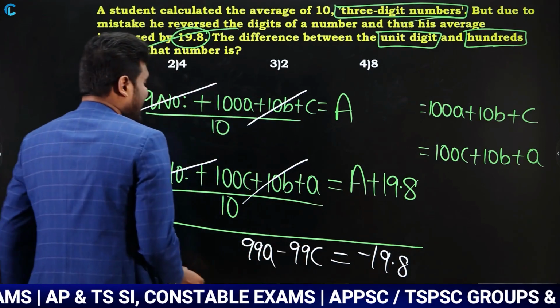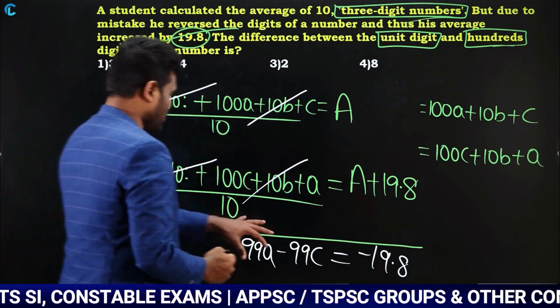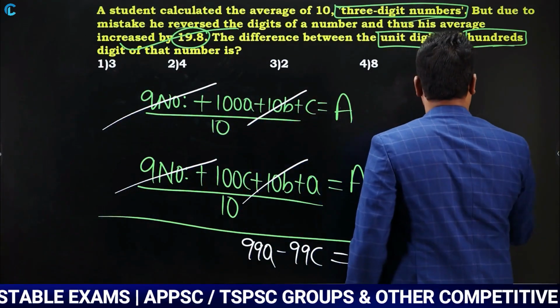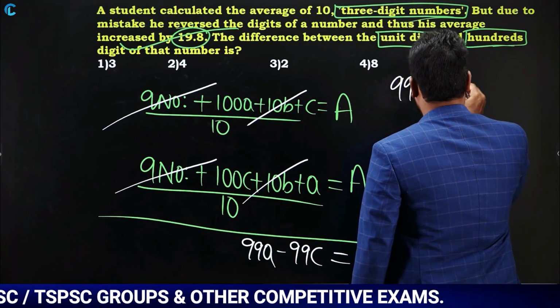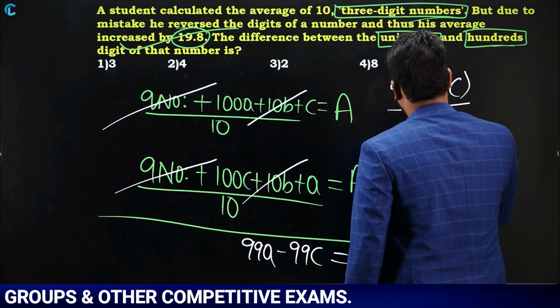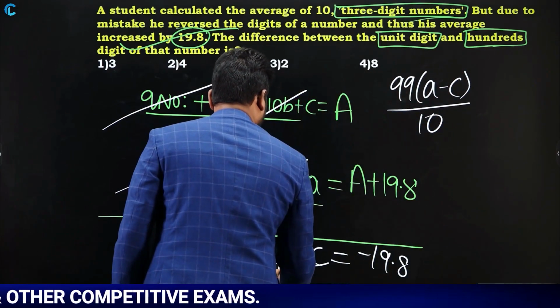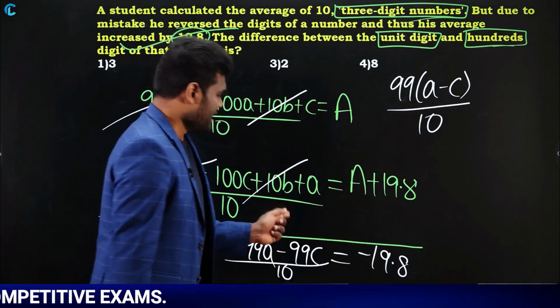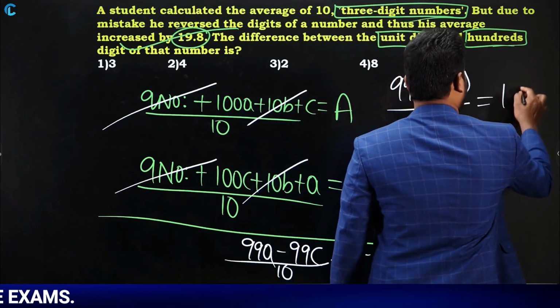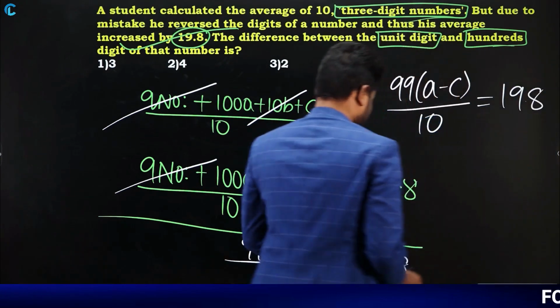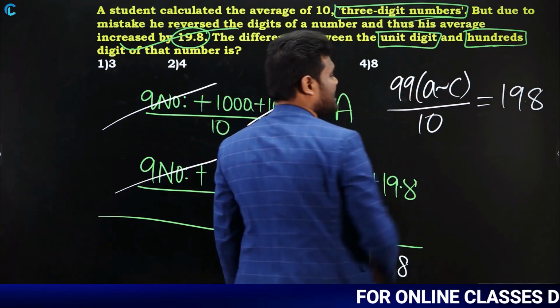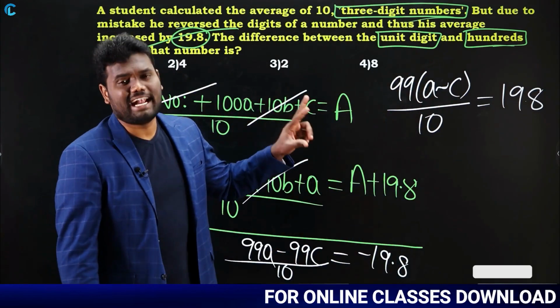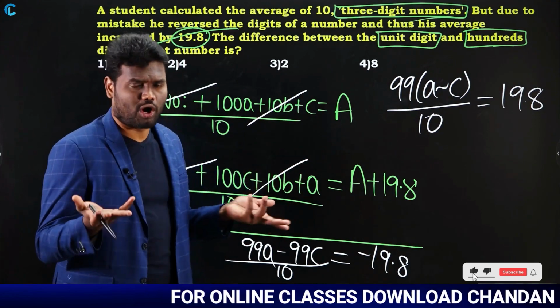Okay. Now if we calculate this, if I take 99 common, now what is going to be? 99 into A minus C divided by 10. Why? Because as this is average, don't forget you need to have divided by 10, is equal to how much? Means 19.8. Why? Because this negative value is not really important. We are trying to calculate the difference. As it is a difference, it may be A minus C or C minus A. It's not really important.